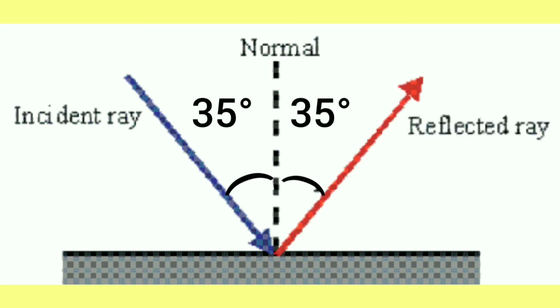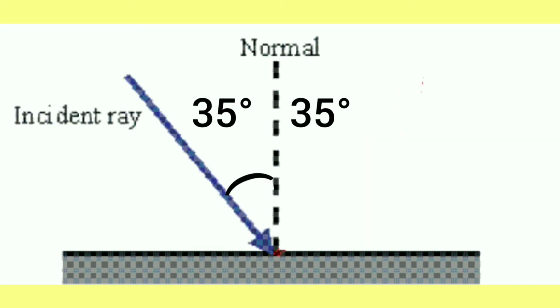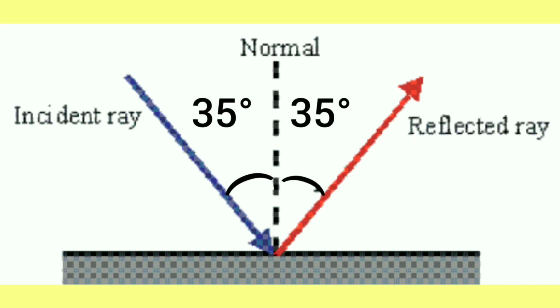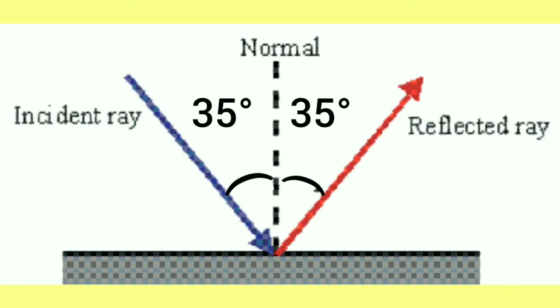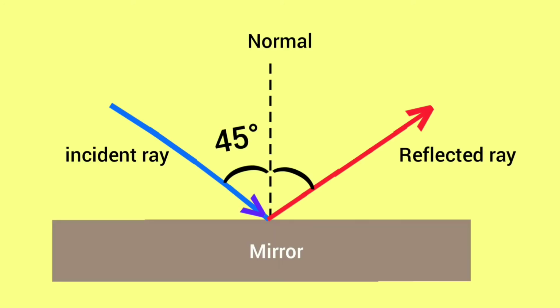Understood? So, if we change the angle of incidence, the angle of reflection will also change accordingly, right? Now students, tell me, if the angle of incidence is 45 degrees, then what will be the angle of reflection? Yes, that will be 45 degrees.